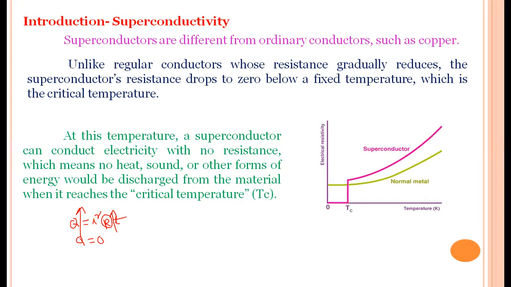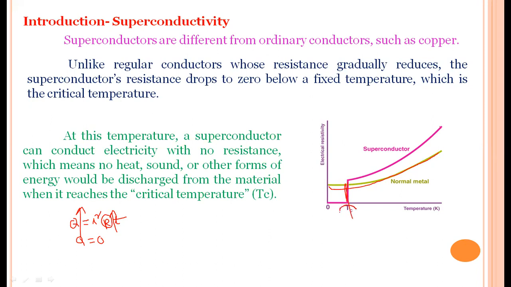When I observe this graph, for an ordinary metal, that is an ordinary conductor, the resistance decreases like this when the temperature decreases. But in a superconductor, when the temperature decreases, initially the resistance decreases like this, but at a certain temperature, the resistance goes to zero.